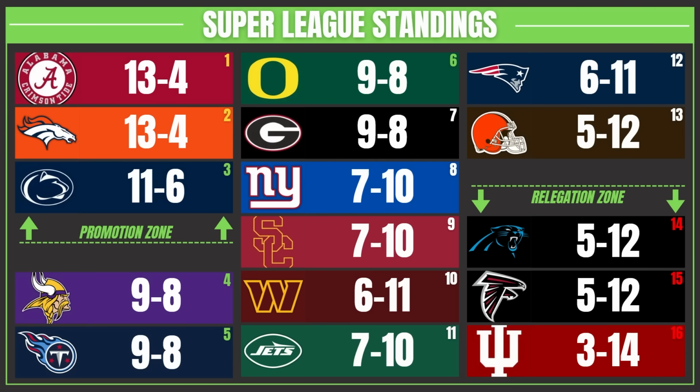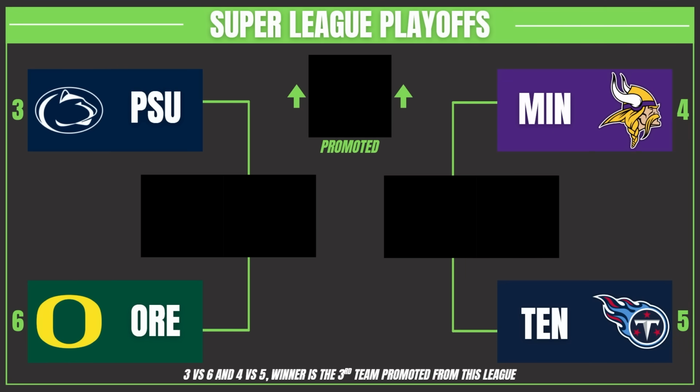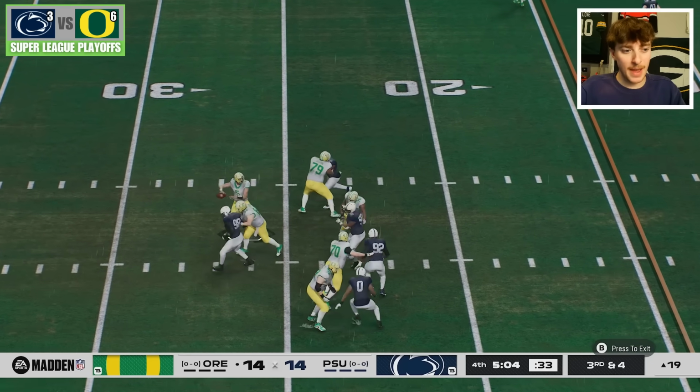It just looks like they couldn't perform. They went 3-14. So yes, not only are 2 college teams trying to join Alabama in the Premier League, they're also playing each other in the first round of the Super League playoffs. It's Penn State and Oregon. I can't believe this is a game I'm simulating in Madden 26.